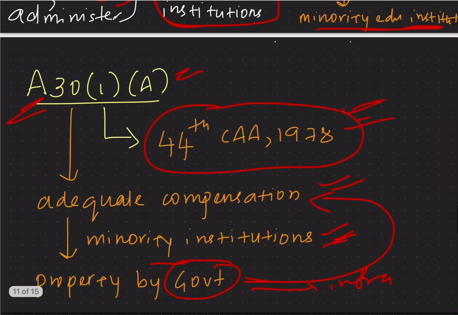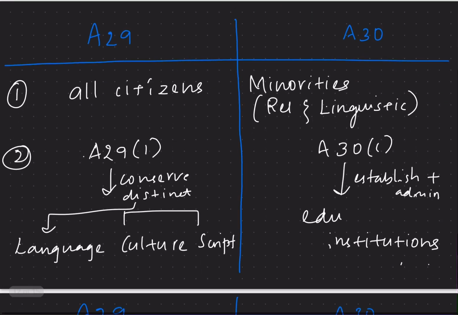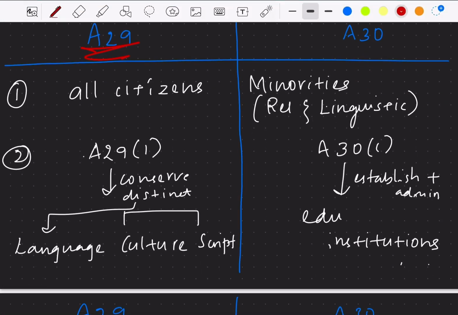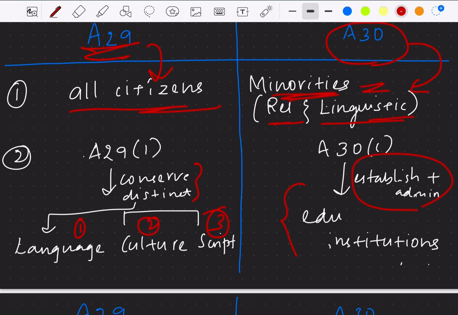So if we see the main differences between Article 29 and Article 30, Article 29 is providing rights for all citizens, whereas Article 30 is giving rights for minorities, whether religious or linguistic minorities. Also Article 29 clause 1, I said, is providing rights to conserve three distinct things, that is language, culture and script, whereas Article 30 is providing rights to these minorities to establish and administer the educational institutions.